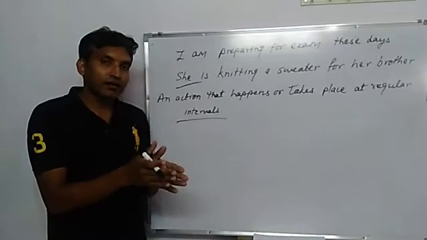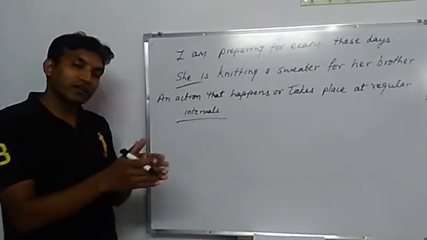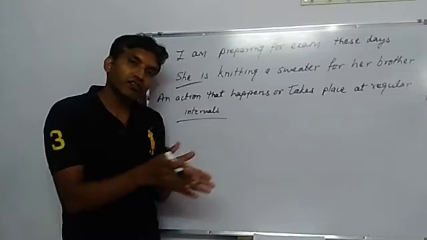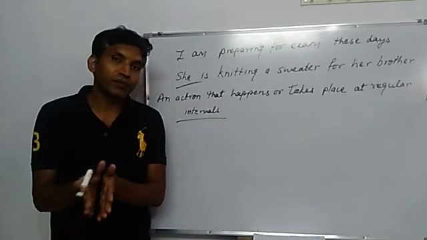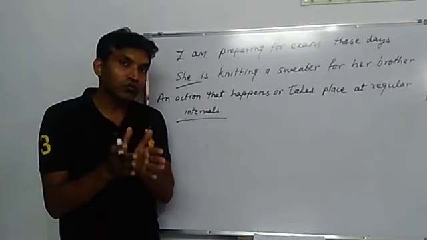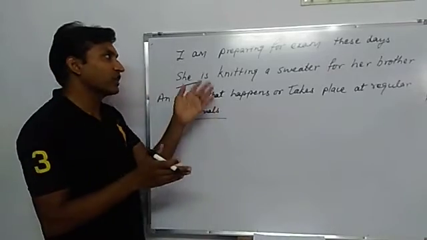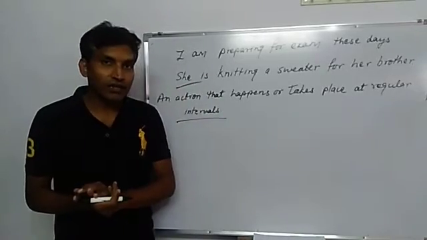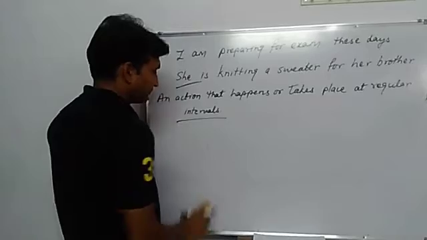At regular intervals the task is going on, the task happens. So to show such type of action we use present continuous tense. Is it clear? Next.